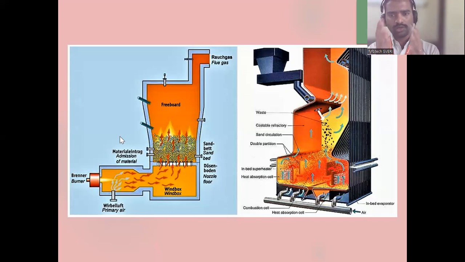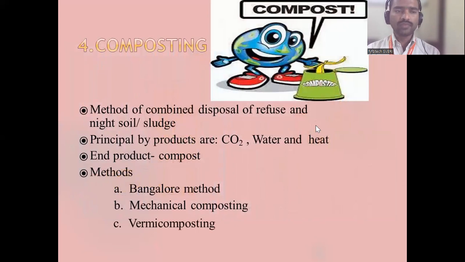So it will convert into what? Initially we have solid waste. After the incineration process, it will convert into gaseous products and residue. Residue means your ashes. Okay. So the fourth method is composting. You might already know a little about composting in villages. All the organic matter that is dumped somewhere will become manure, correct? So that is nothing but the composting type.